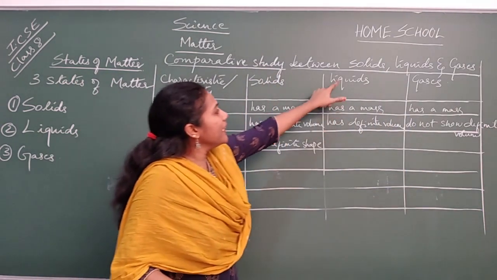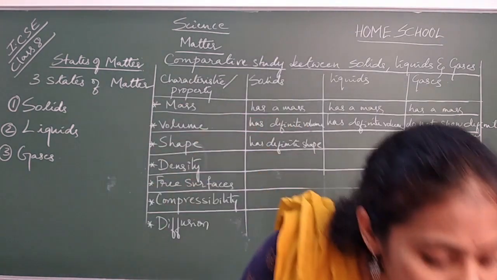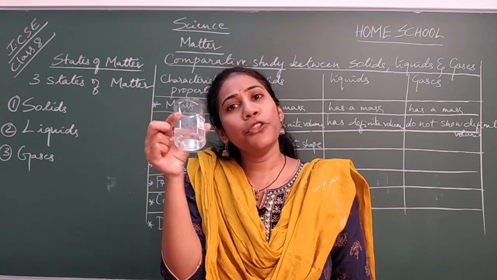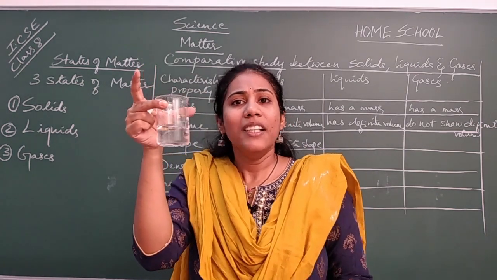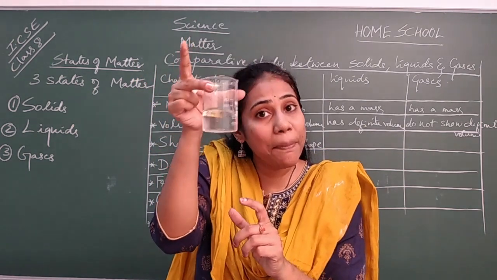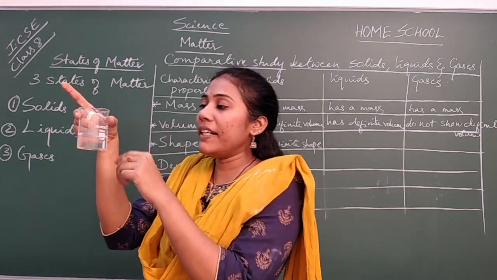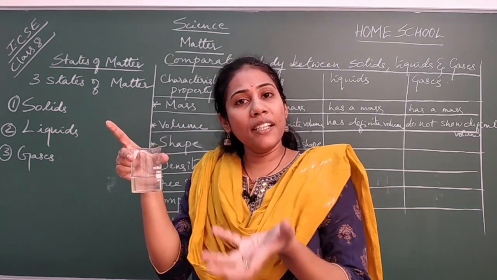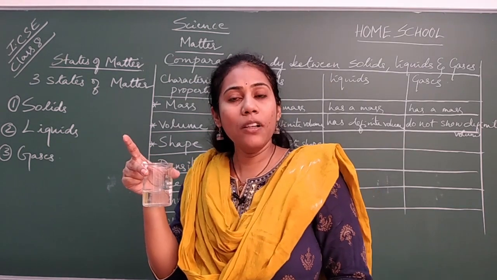Okay, and how about a liquid's shape? Can you tell the shape of a liquid? If I ask you a question, what is the shape of this liquid? Do you have any answer for telling the shape of this water which is present inside a beaker? It does not have a definite shape. The shape of a liquid is nothing but the shape of the container only. So here if I ask you what is the shape of water, you will tell the container's shape only as the liquid shape. If I take water in a bowl, that water will occupy a shape exactly similar to the bowl. Yes or no?